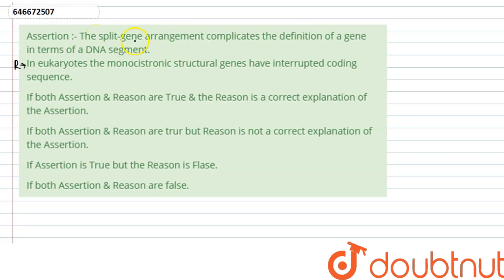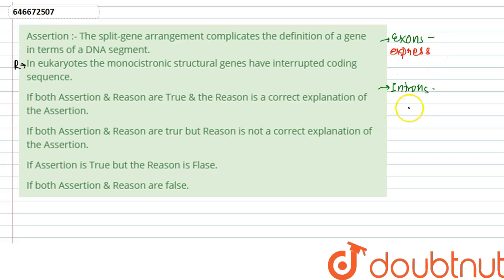So what are these split genes? To understand this, we need to understand what are exons and what are introns. Exons are the part of any DNA or any mRNA which are going to be expressed. These exons are the part of any mRNA or DNA which encode for proteins.